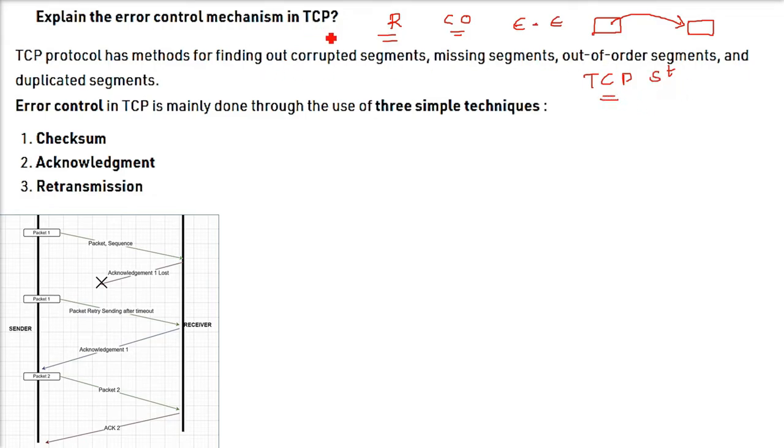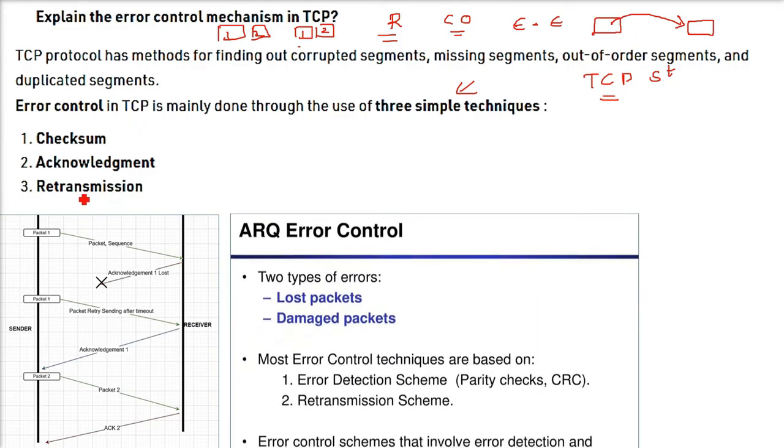So TCP is in order also. That is, if you are sending packet 1 and 2, it will be delivered in the order 1 and 2 only. It will never be 2 and 1. So error control in TCP is mainly done through 3 simple schemes, which are the checksum, acknowledgement, and retransmission. These are the 3 error controls in TCP.